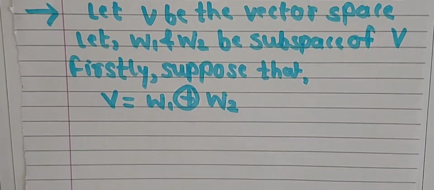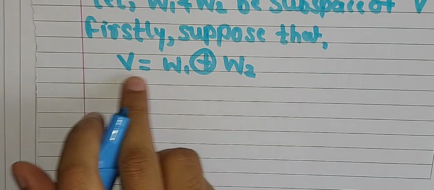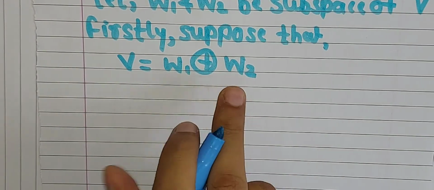In the previous lecture we have already discussed its definition. So what is the definition of W1 direct sum W2?